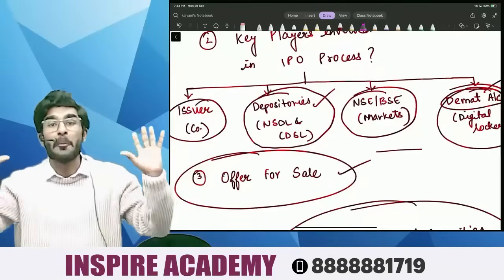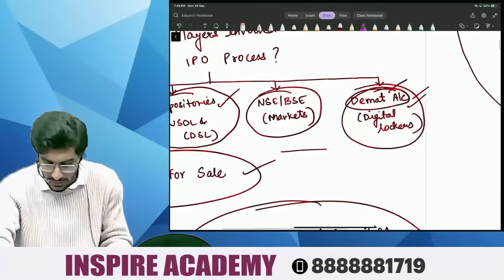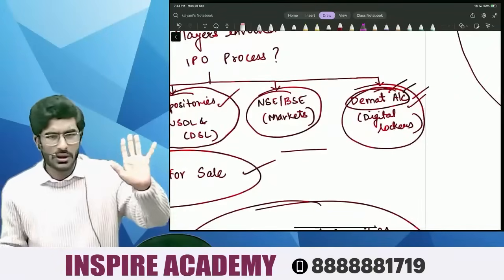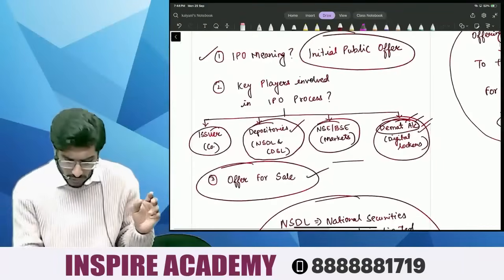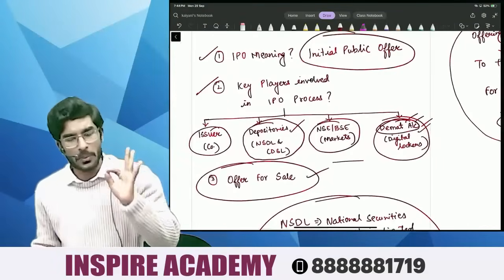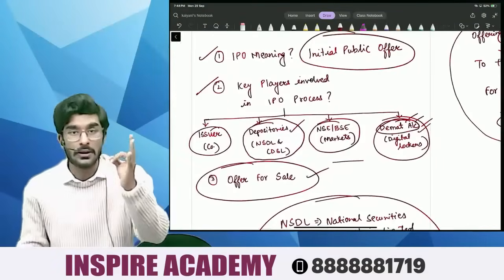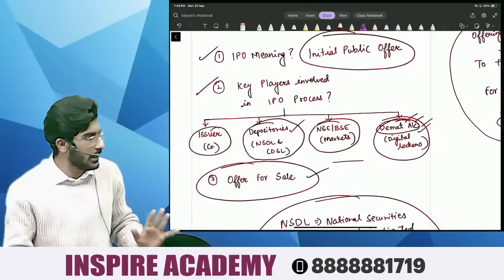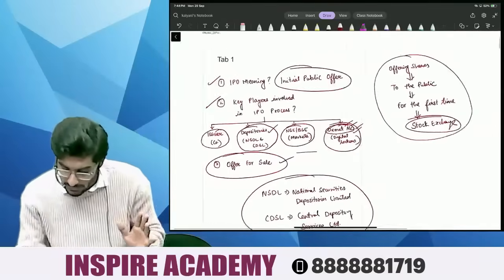You will find a lot of buyers and sellers. And number four is, people, demat account. Okay, very simple. So we are done with the second topic also, that is key players involved in the IPO process.